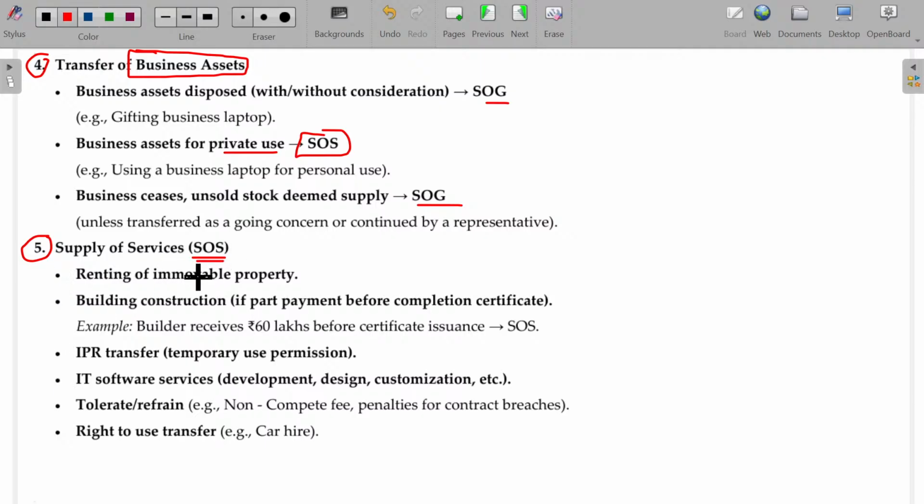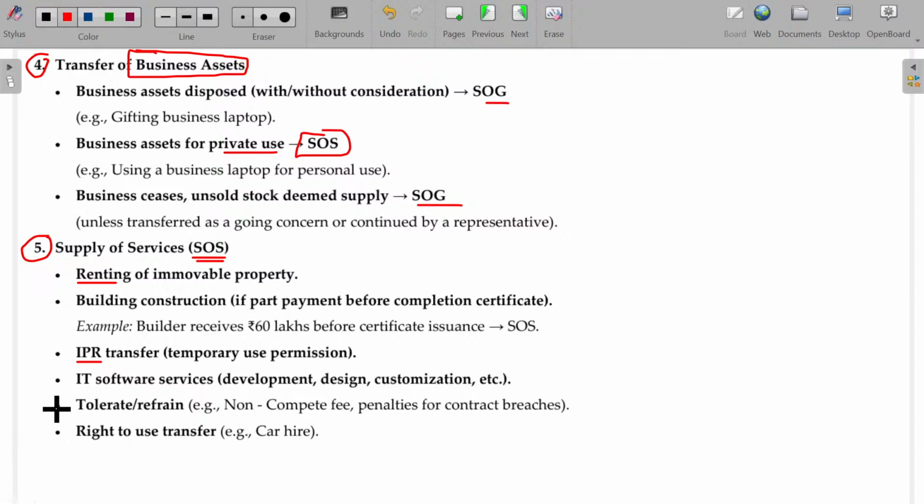One is renting of immovable property. Another one is IPR transfer, intellectual property rights. So if I am purchasing Windows software for a consideration, Office or Tally software, all these things are IPR, even IT software services and licenses. In all these cases, it will be considered as supply of services only.